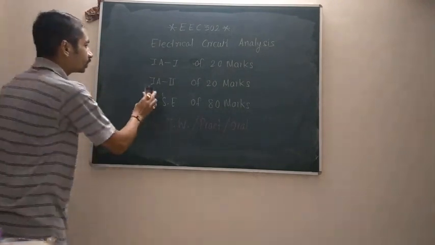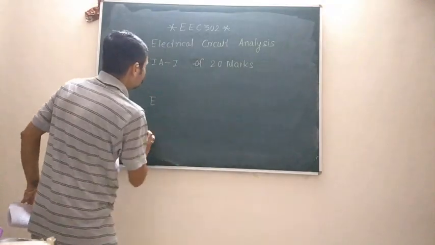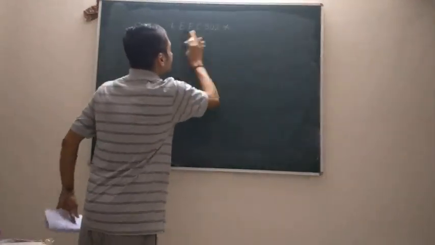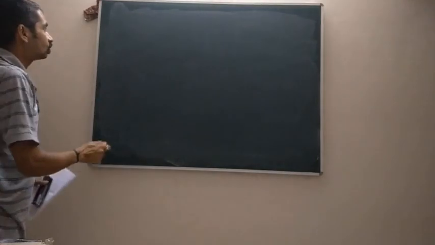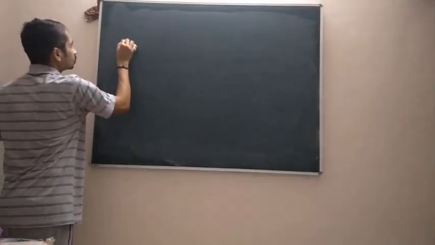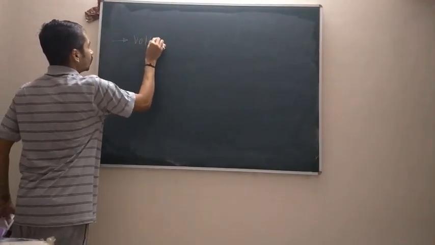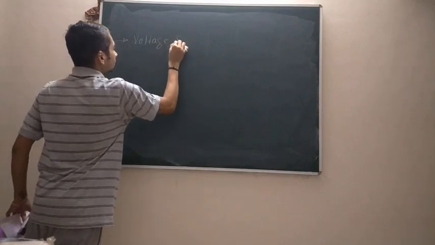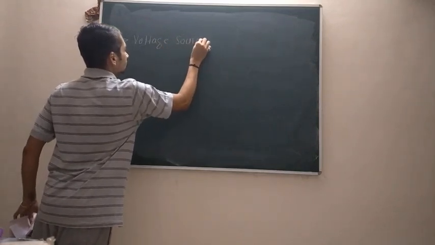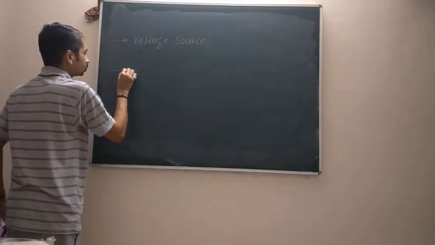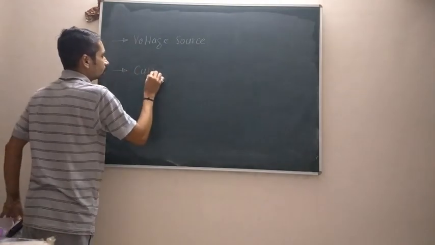So till now you have studied only two types of sources: the first type is the voltage source, and the other type is the current source.